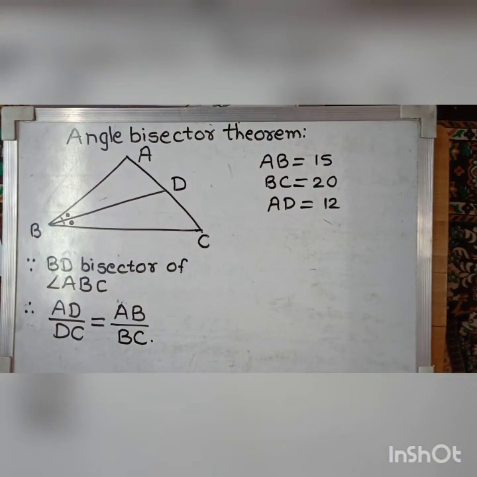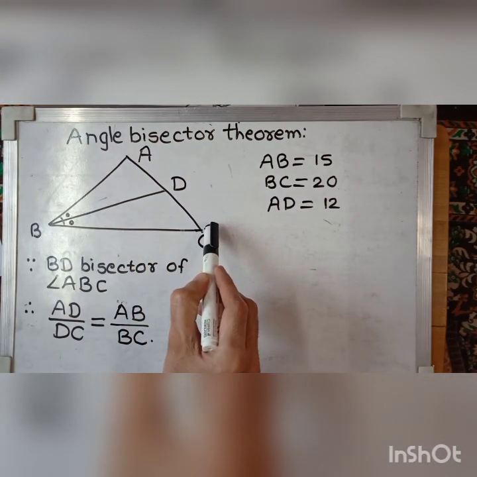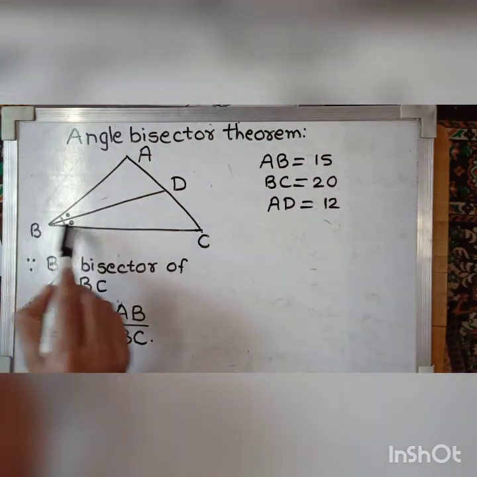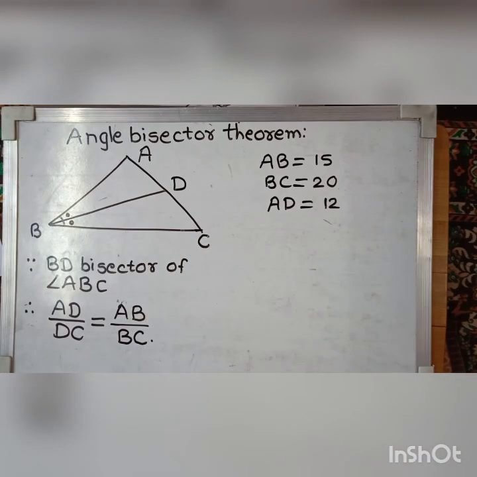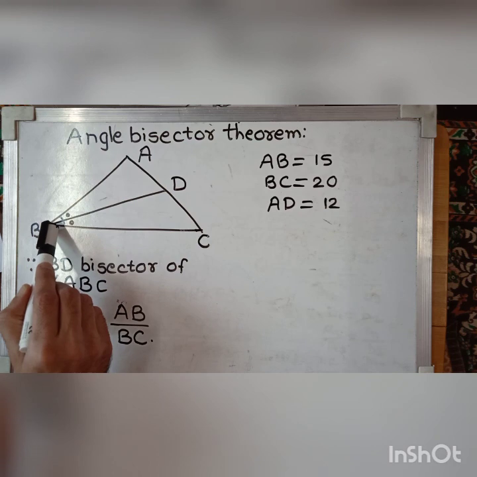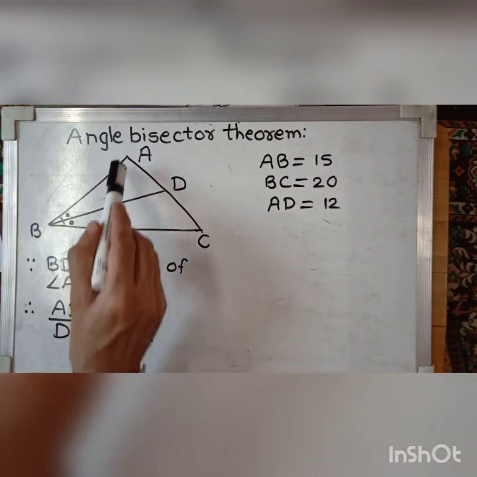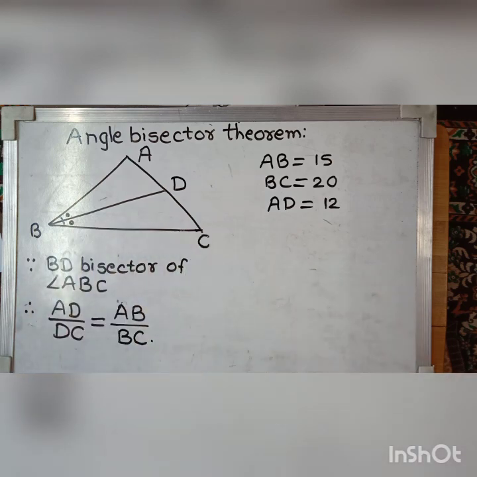Then the theorem states that AD upon DC is equal to AB upon BC. That is the statement of the theorem: the bisector of an angle of a triangle divides the side opposite to that angle in the ratio of the remaining sides.